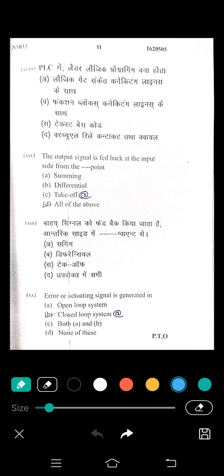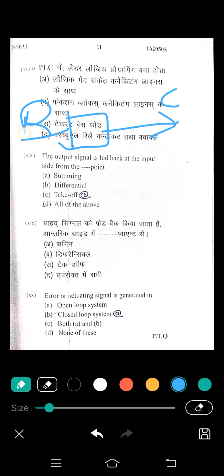Sometimes I have drawn this figure. Suppose that this is C, this is R, which means reference input, C means output. Here this is the takeoff point, and here is the feedback, and this is the summing point.